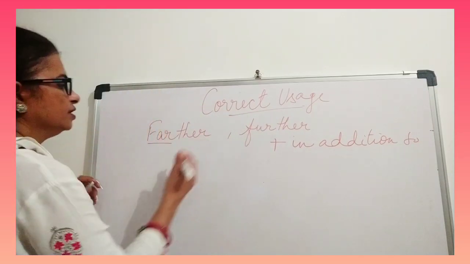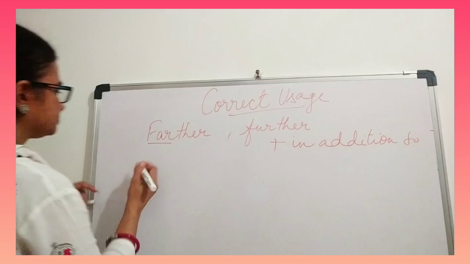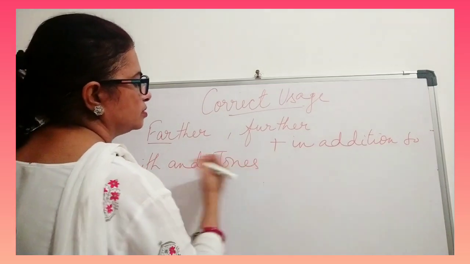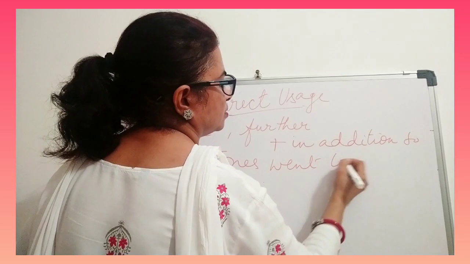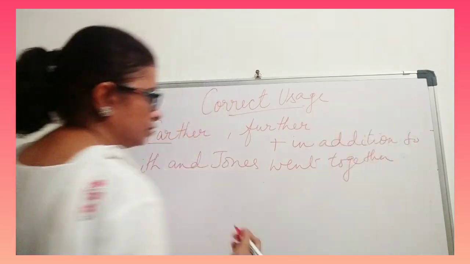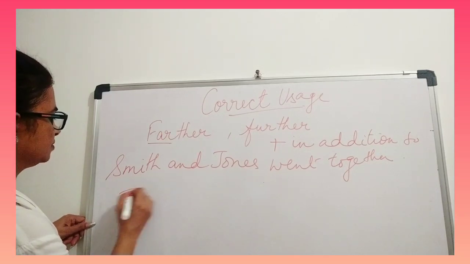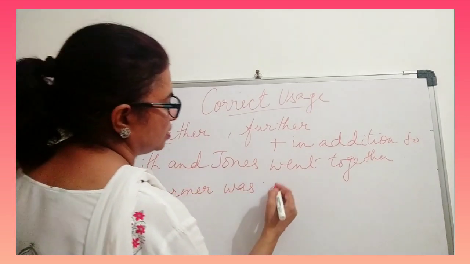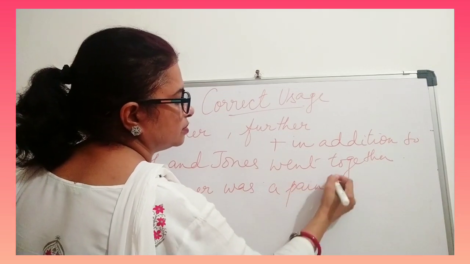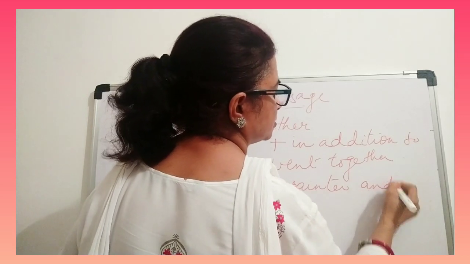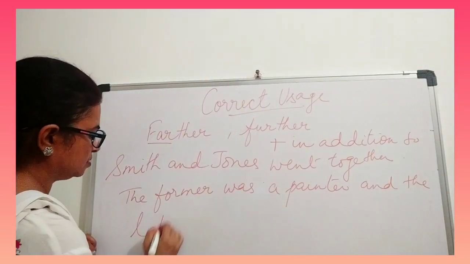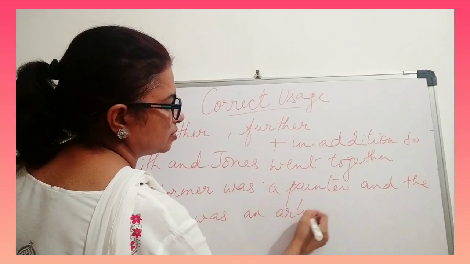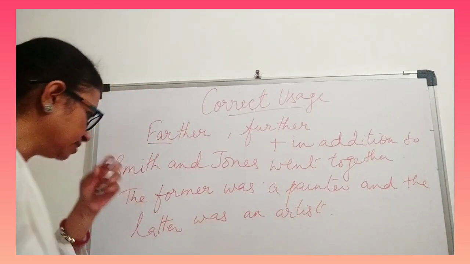Now another use. I'm writing one sentence: Smith and Jones went together, the former was a painter and the latter was an artist. I'm just writing a sentence.